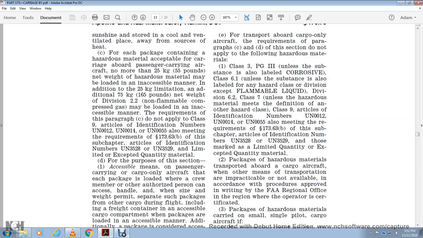The package with the hazardous material transported aboard the cargo aircraft, where transportation is not practical or available, according to the procedure, must be written to the FAA regional office with the region officers, certified for the passenger with the hazardous material.